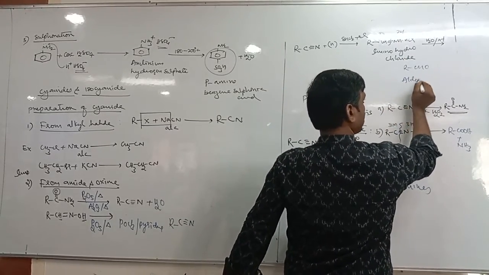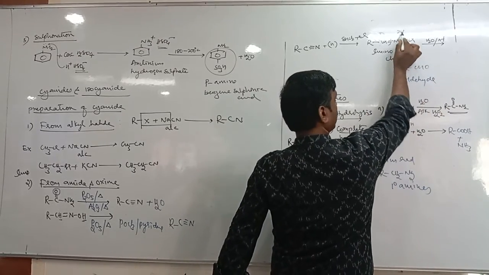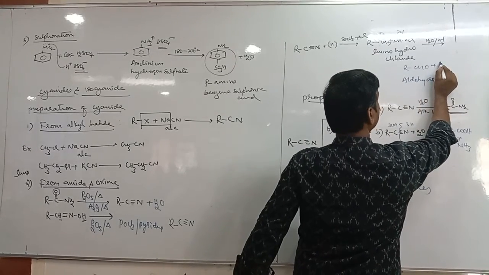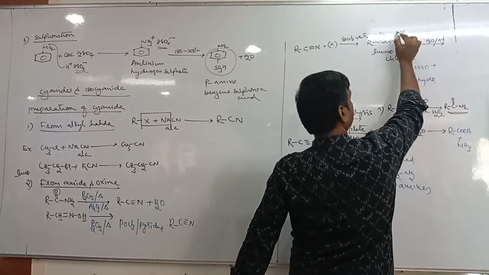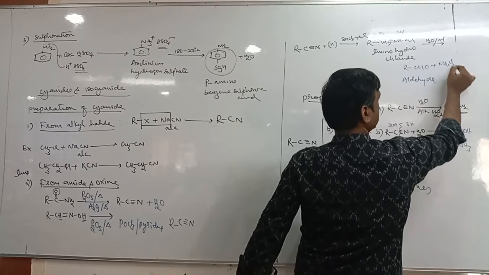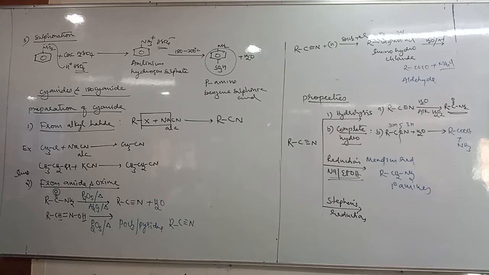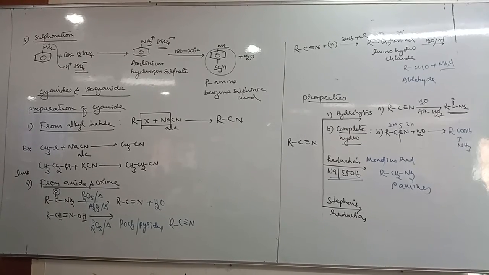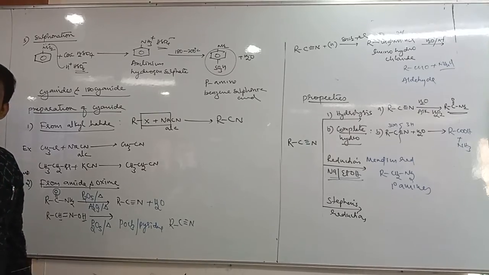This is the method of preparation of aldehyde, plus NH4Cl. That is Stephen's reduction. So these are the reactions of cyanides. These three reactions only come throughout organic chemistry.